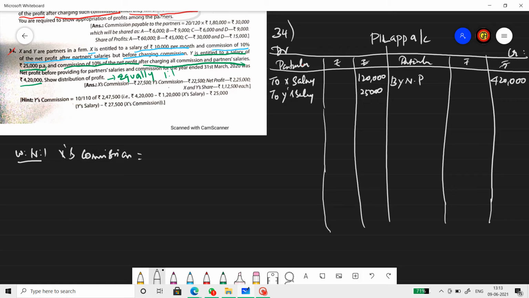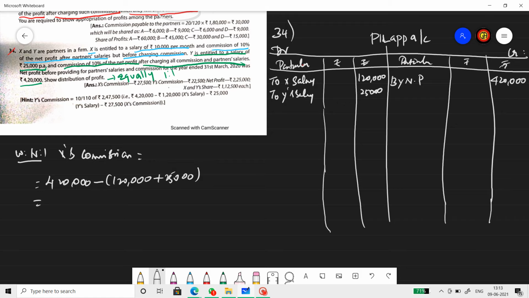So what is that net profit figure now? 4,20,000 is the net profit minus 1,20,000 plus 25,000. This will be the net profit before commission but after salary.